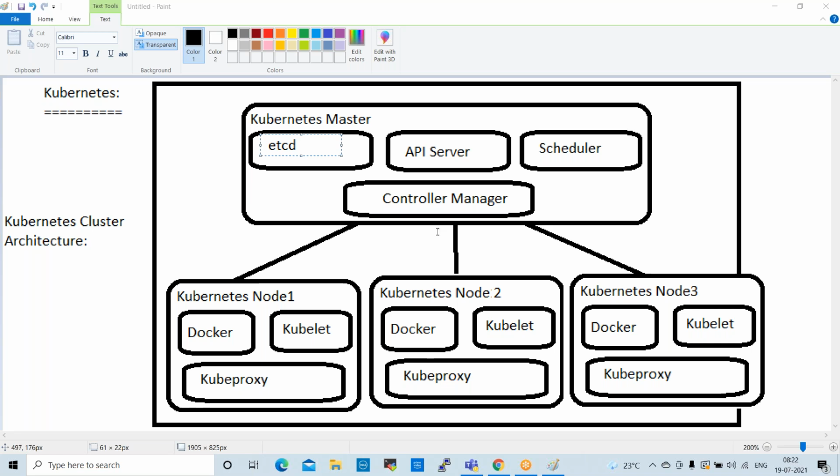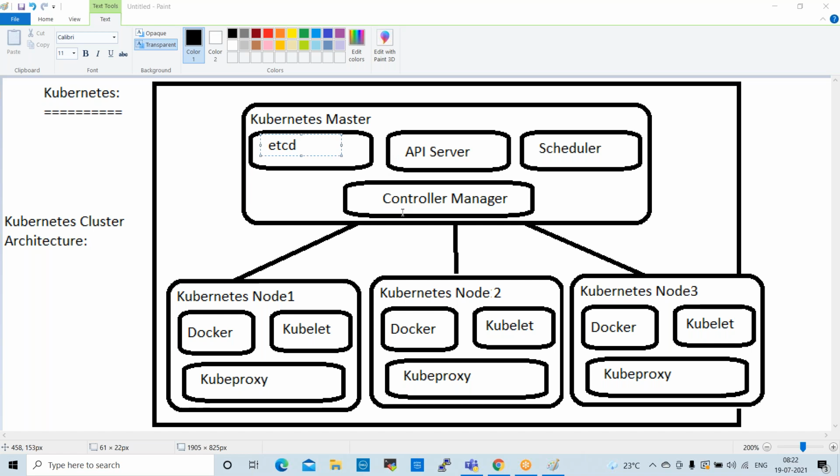Okay, fine. So this is the architecture. We already discussed this. These are the components available. Every node will have 3 components, which are Docker, Kubelet, and kubeproxy service. Okay, so master will have 4 components. These are very, very important. Fine.